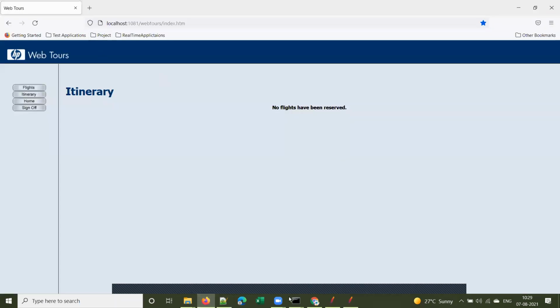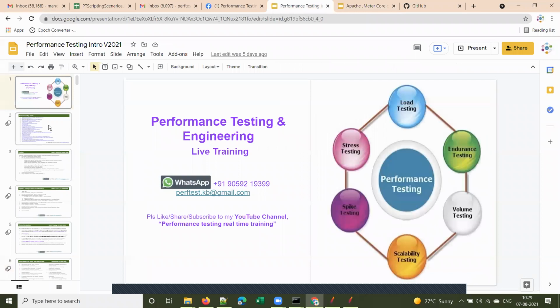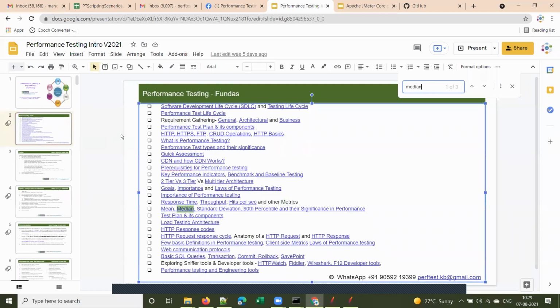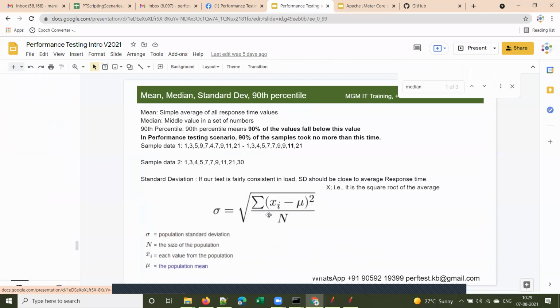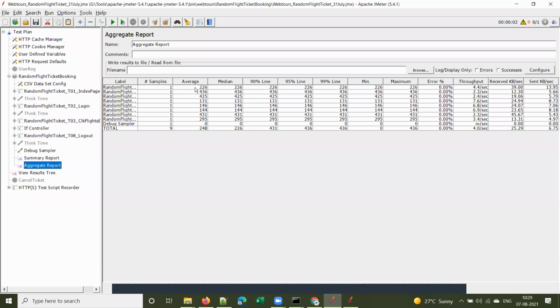Okay. So if you want to refer to median and standard deviation, I mentioned it in these slides. Go to these slides: mean, median, standard deviation. I covered this over here. Mean is nothing but the simple average of all response time values, right? This is average. This is also called mean, right?